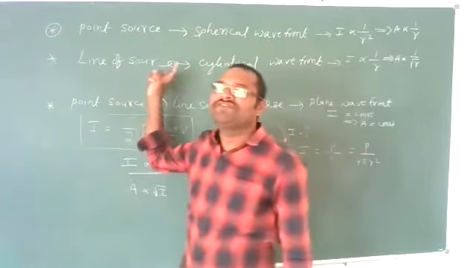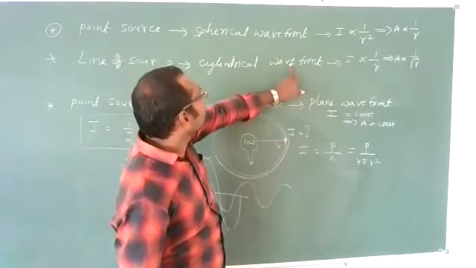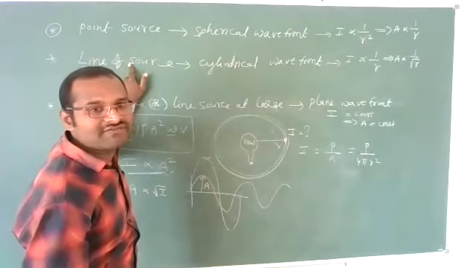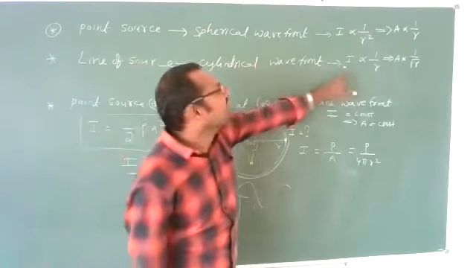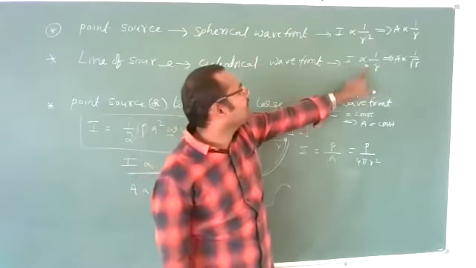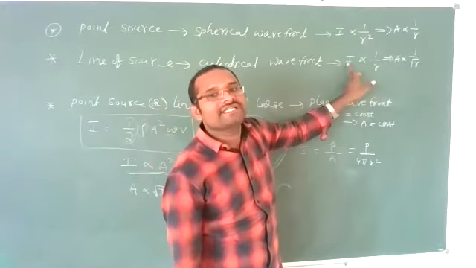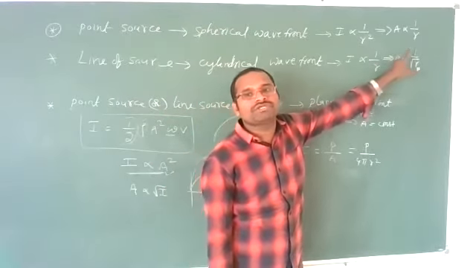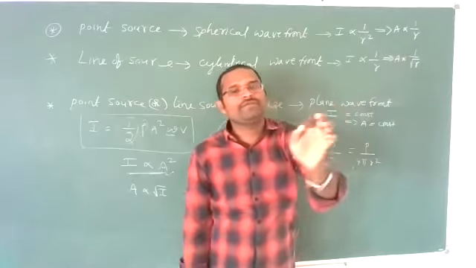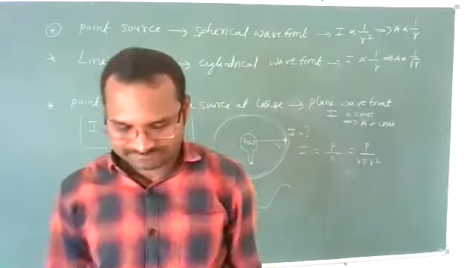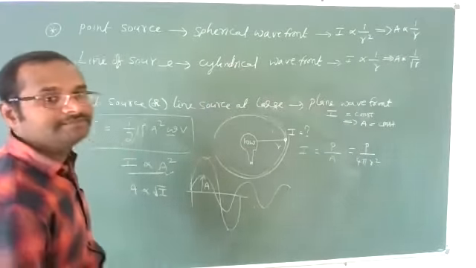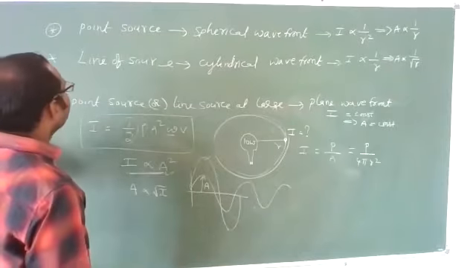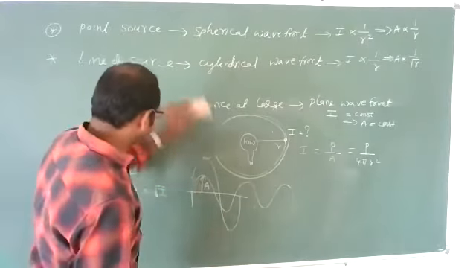Whereas a cylindrical wavefront can be produced by a line source of light, and its intensity depends upon distance like this: I is proportional to 1 by r, and its amplitude is proportional to 1 by root r. Very important point from the objective point of view. Remember. Clear? Okay. Very important point. I am noting these all.